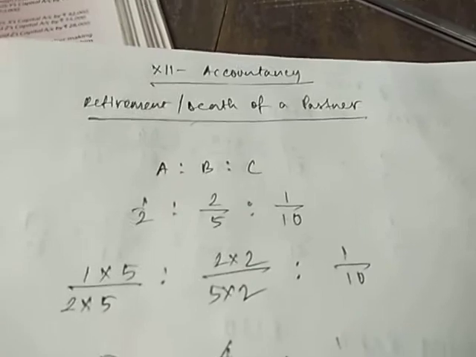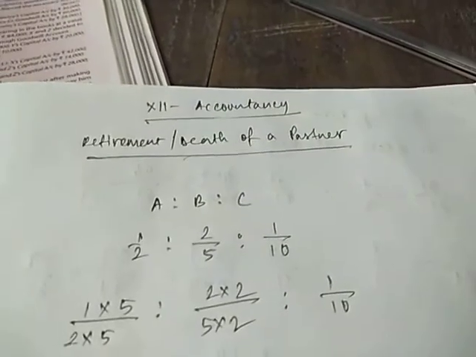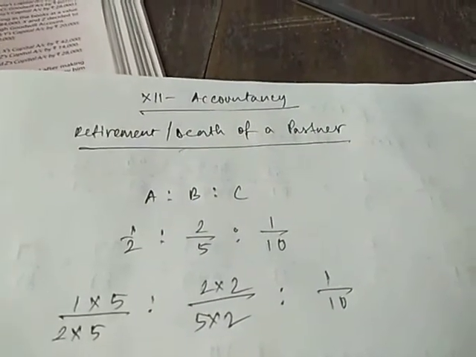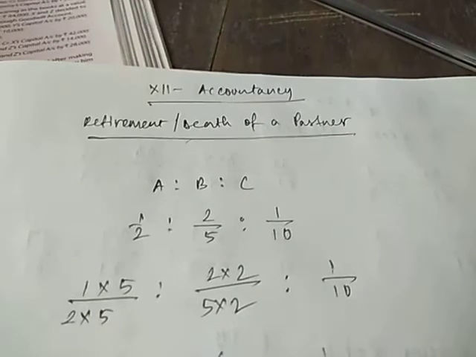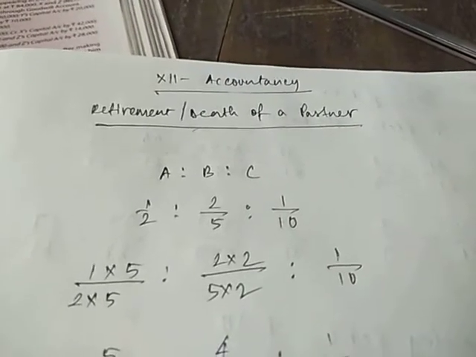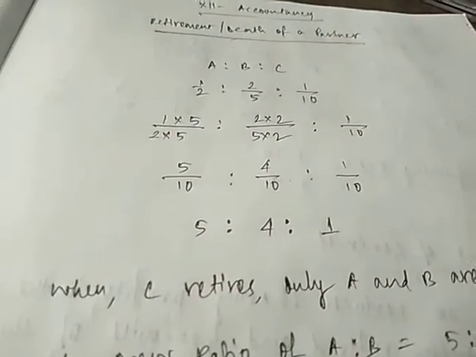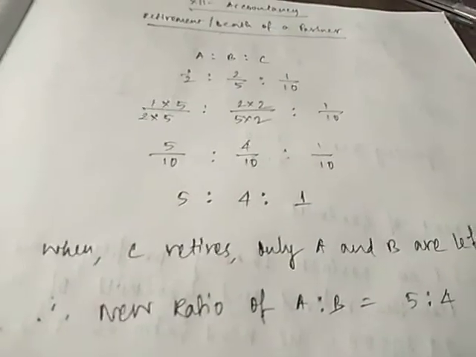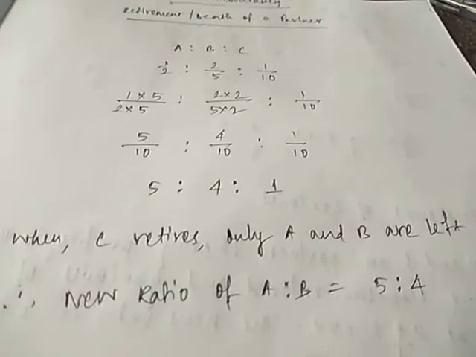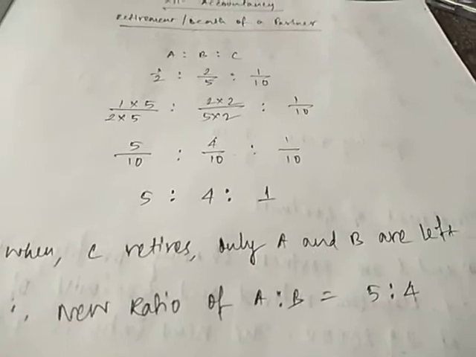For example, A, B and C are partners and C retires. The ratio of A, B and C is given here as 1/2, 2/5 and 1/10. So we'll convert it into similar denominators by taking the LCM. Here I have converted the denominator into 10. So the ratio comes to 5/10, 4/10 and 1/10, that is 5:4:1. Now when C retires, only A and B are left in the firm. So the new ratio between A and B will be 5:4 directly. You can directly cut C from here.